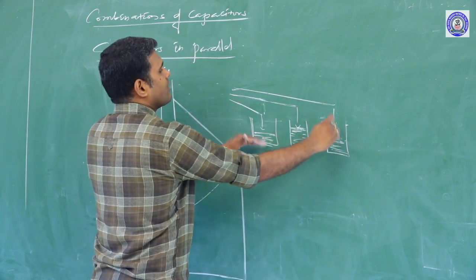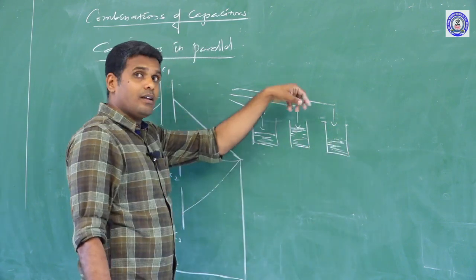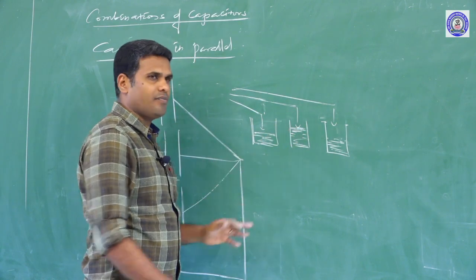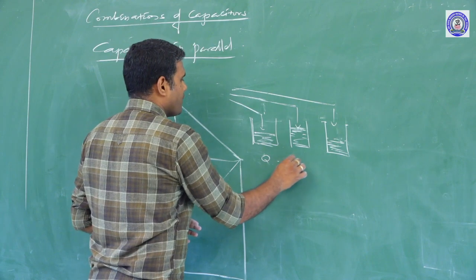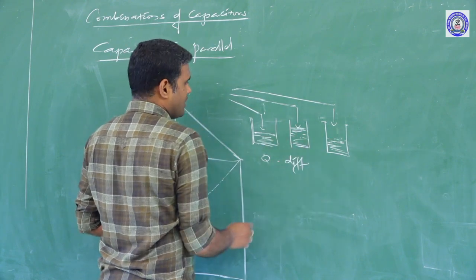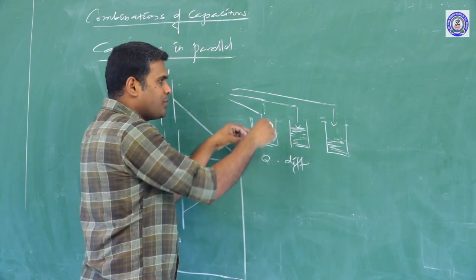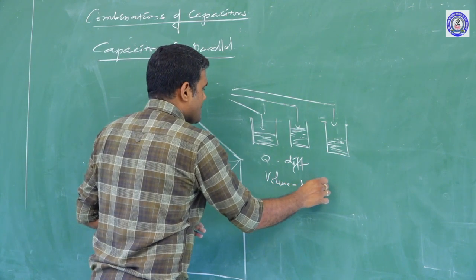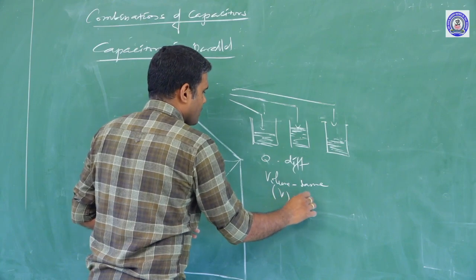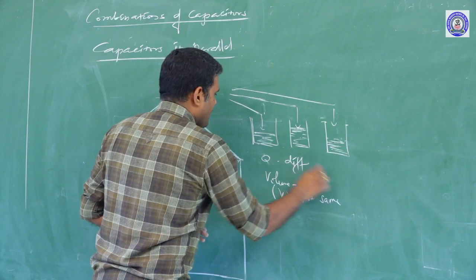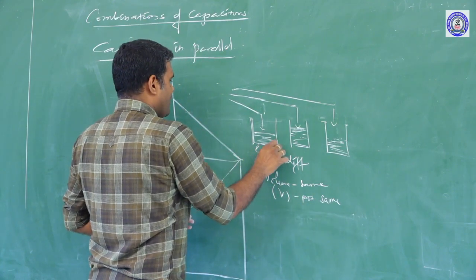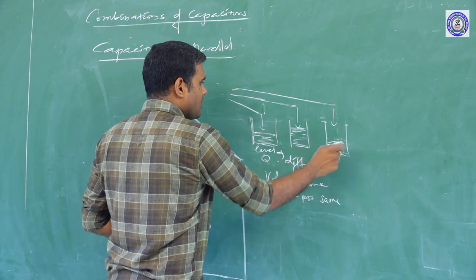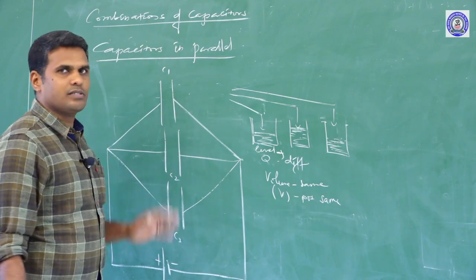See, the level of water is different. The volume of water is the same because the same amount of water has been filled in all three containers, so potential is the same. Here the level is different, so charge is different. Here the dimensions of the containers are different, so capacitances are different.